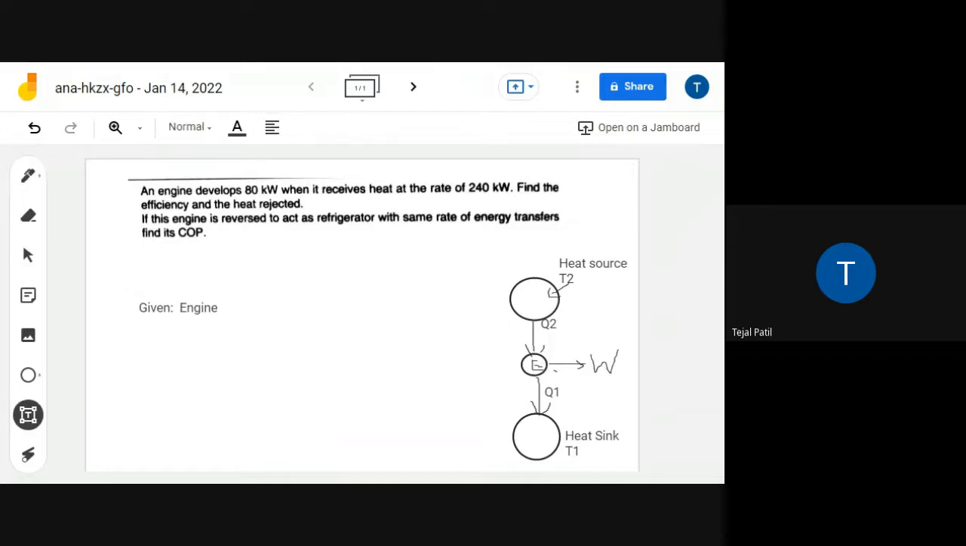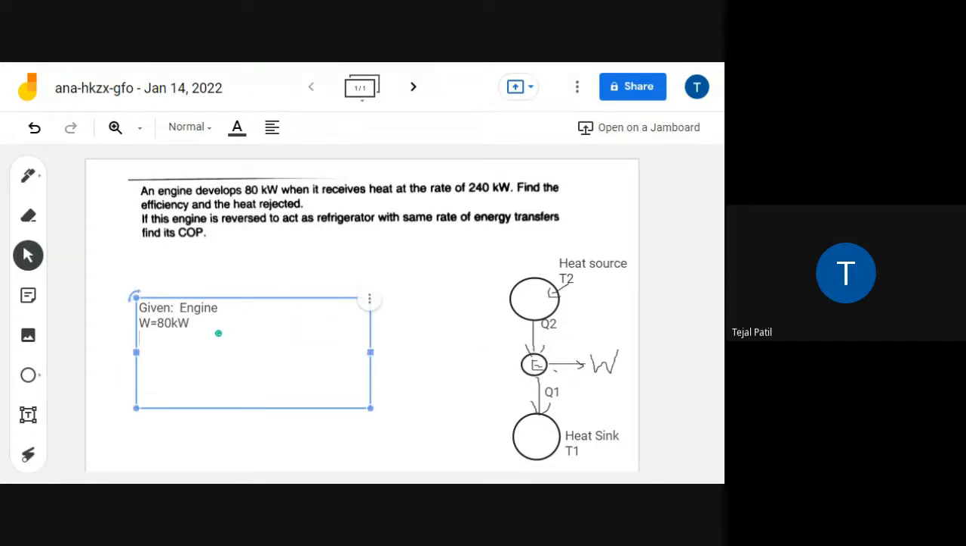So now what is there? You are having the engine, and it develops 80 kilowatt of energy. How much work it is developing? 80 kilowatt. So you can simply write here that W is 80 kilowatt. When it receives heat at rate of 240 kilowatt, receives heat. Engine is receiving heat. Which one?